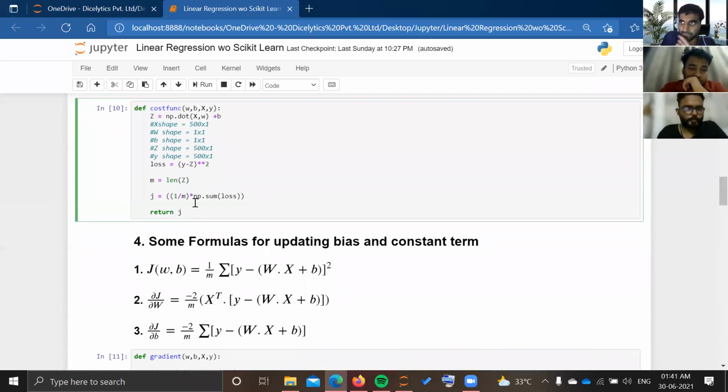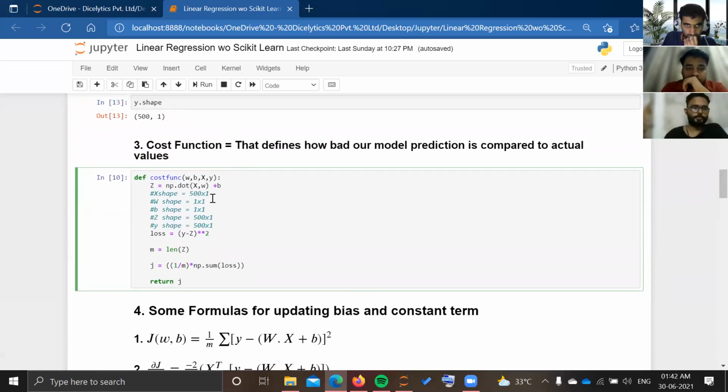So, Jayesh, one thing for the audience: if you look at np.dot of x and w, the main reason we take the dot product is that, for example, if you imagine your model to be something like y equals m1x1 plus m2x2 plus m3x3 plus b, or in this case m is nothing but w, so w1x1 plus w2x2 plus w3x3 plus some intercept b. Now this summation of w and x, you can imagine as a dot product of two vectors.